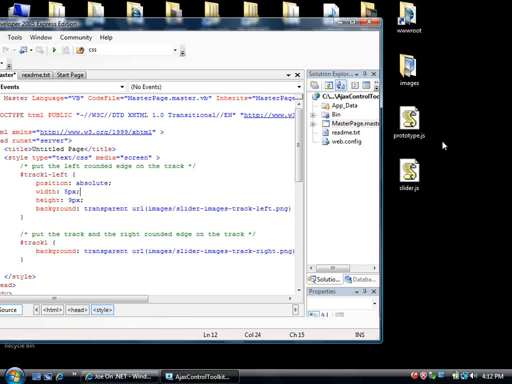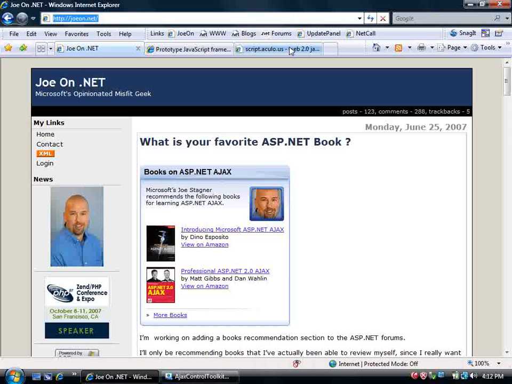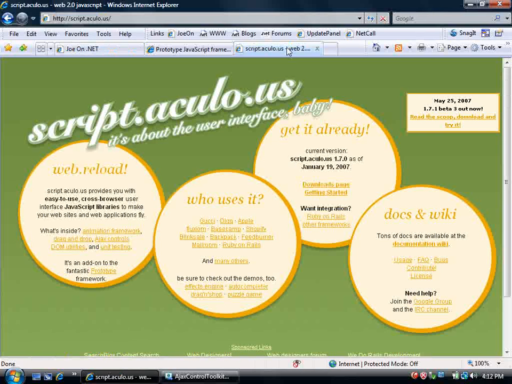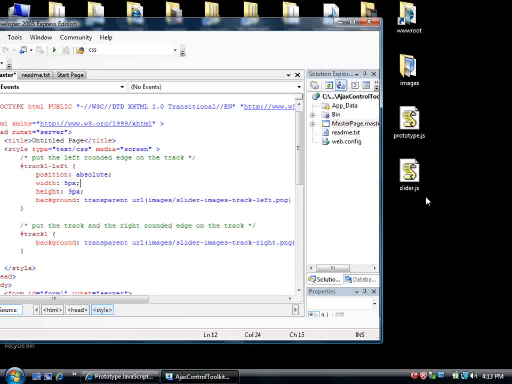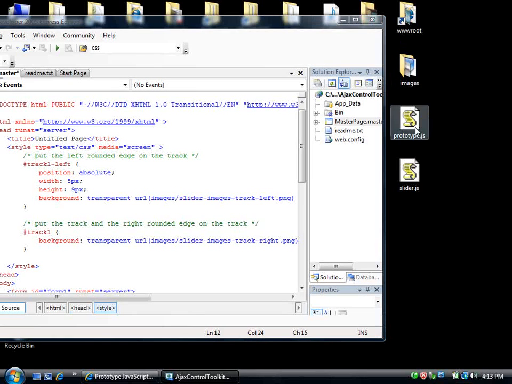And actually, what I'm going to use is Scriptaculous, which is a user interface library, client-side only. It's a bunch of JavaScript files, and it's based on Prototype, so there's a Prototype dependency. And I've pre-downloaded the files since I'm having some connectivity issues with the Scriptaculous site. But here's the Prototype library. It's just one JavaScript file, and then the Scriptaculous files are a whole collection of different JavaScript files.